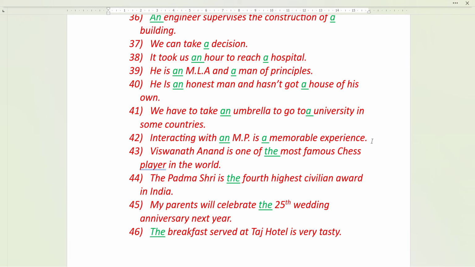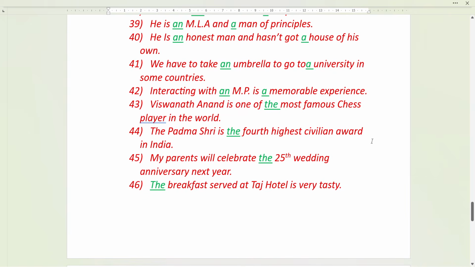He is an MLA and a man of principles. An MLA, because we are pronouncing M, which is a vowel sound. He is an honest man and hasn't got a house of his own. An honest, here H is not pronounced. Okay, so an honest. We have an umbrella to go to a university in some countries. Here you can write a university or the university, both are correct.